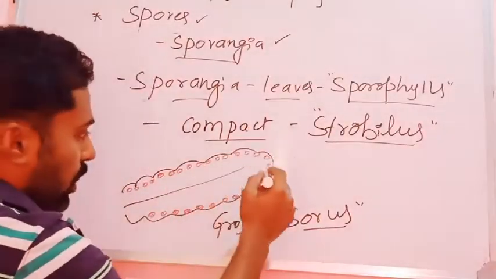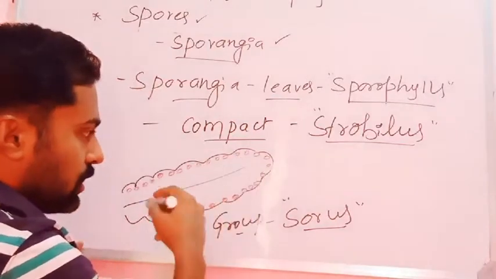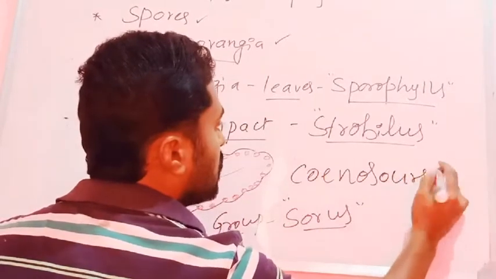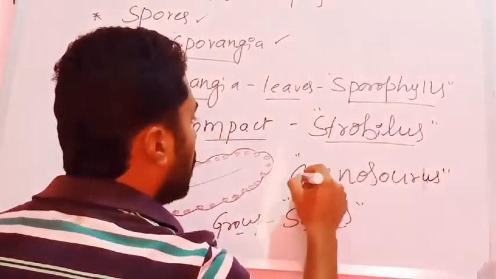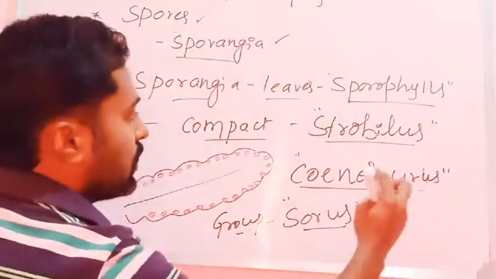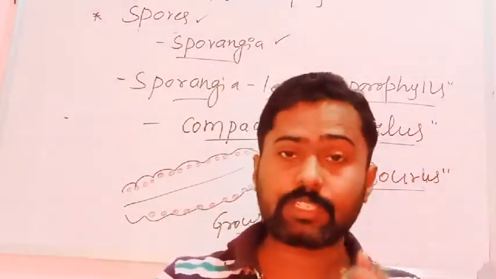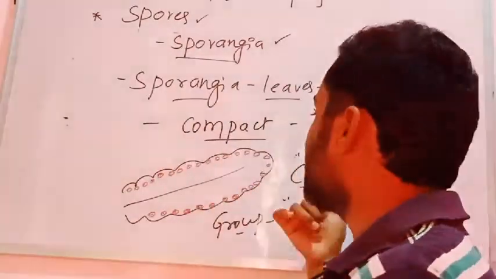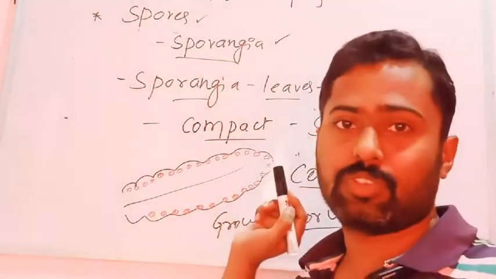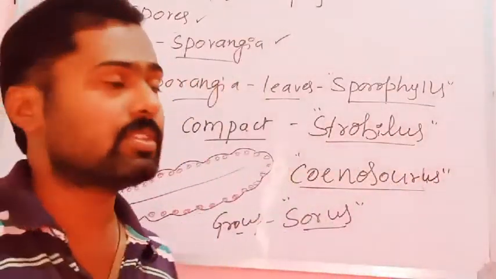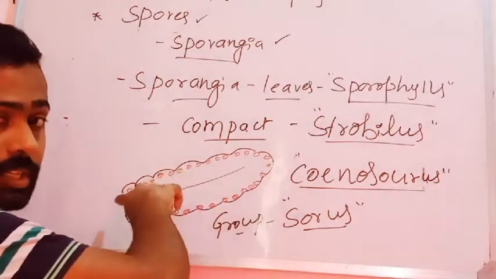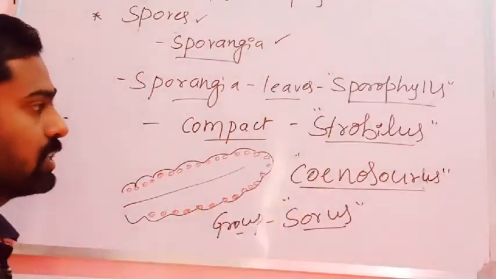When the sporangia are borne on the ventral surface of the leaves all along the margin of the leaves, such a condition is known as the coenosorus condition. Coenosorus means the sporangia are borne along the ventral side of the leaves, along the margin. This will be asked for 1 mark. What is coenosorus? It means the sporangia are borne in a group along the ventral side of the leaf, along the margin. That is what is called the coenosorus condition.